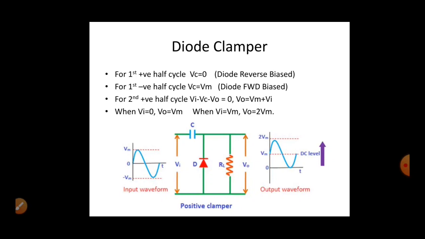Since the output voltage is the sum of capacitor voltage and input voltage, when the input voltage is 0, the output voltage will be Vm, since the capacitor has been charged to Vm. When the input voltage is Vm, the output voltage is equal to 2Vm, right? Thus the input voltage has been clamped to a DC level.